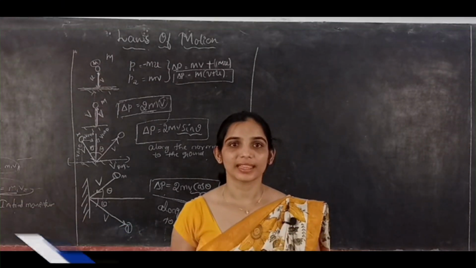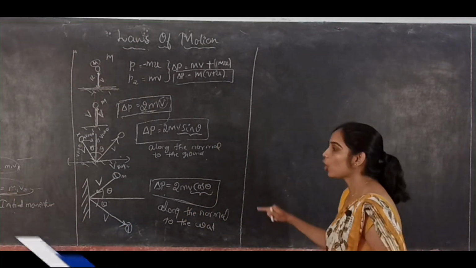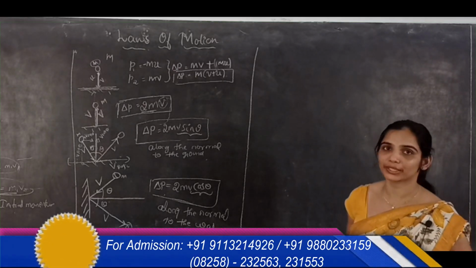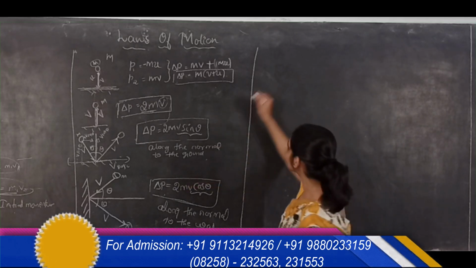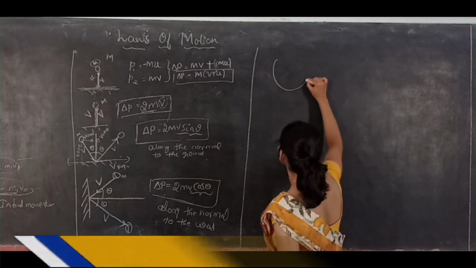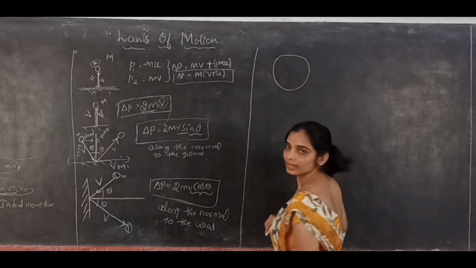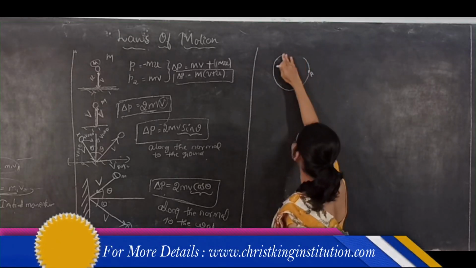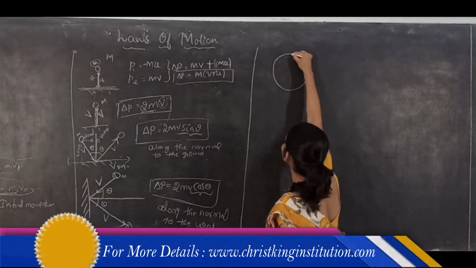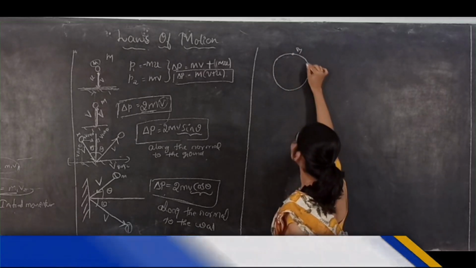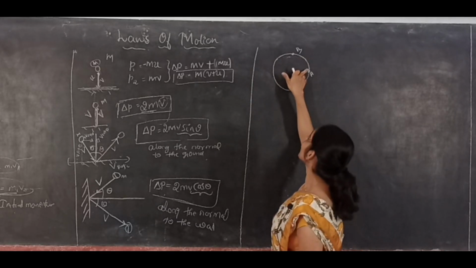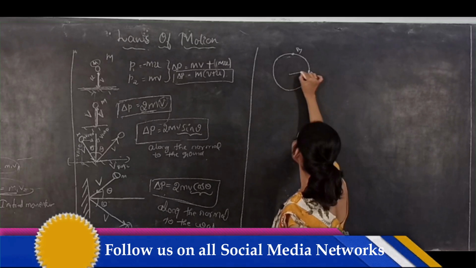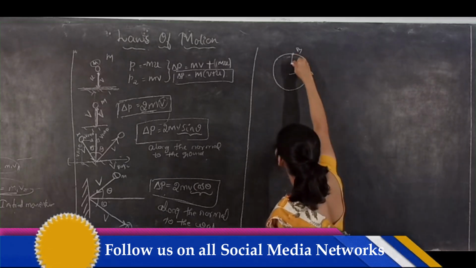Yes, students, let me take one more scenario where the object is moving in a circular motion. The object is moving in a uniform circular motion. Now there is one point A. To move from A to B, to cover this arc of the circular path, the ball has to cover some angle, correct?